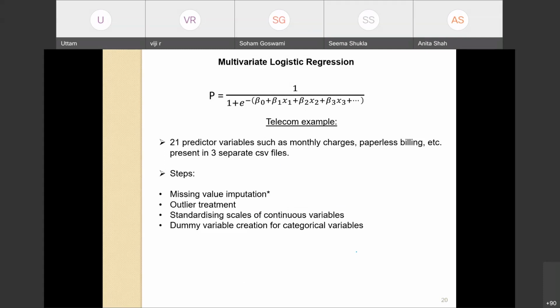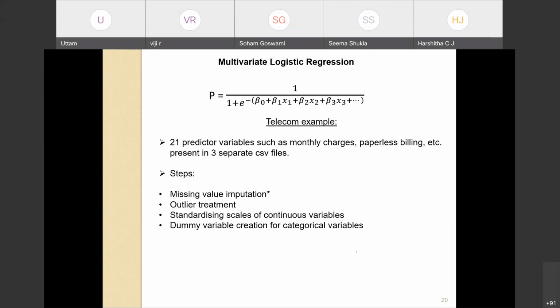There was one example, an Ecom example. There were 21 predictor variables or independent variables. So imagine there is a telecom company like Airtel, and there are different independent variables like monthly charges, paperless billing, and so on. Okay, so we have to build a logistic regression model for the customers who will churn out or not churn out.